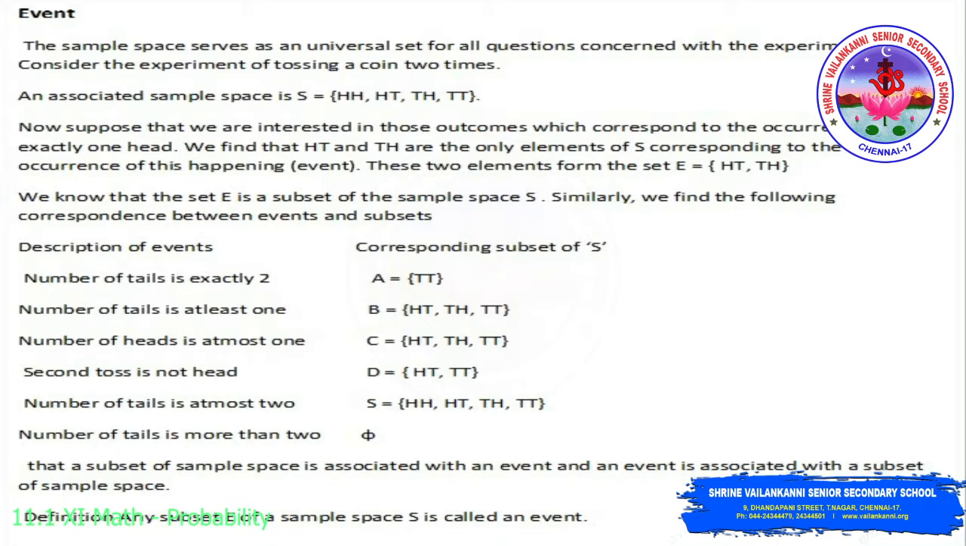Second toss is not head: then D, the corresponding subset of S, is {HT, TT}. The number of tails is at most 2: then it is the sample space S equal to {HH, HT, TH, TT}. Number of tails is more than 2: there are no tails more than 2 when tossing a coin twice, so it is an empty set.